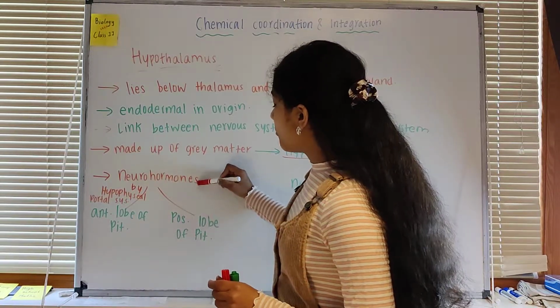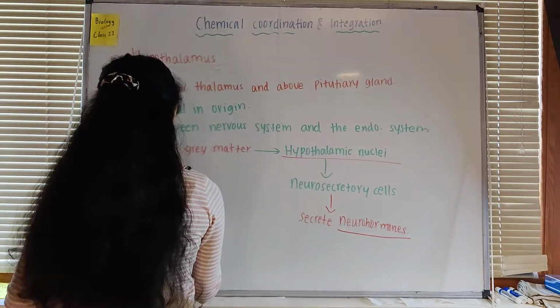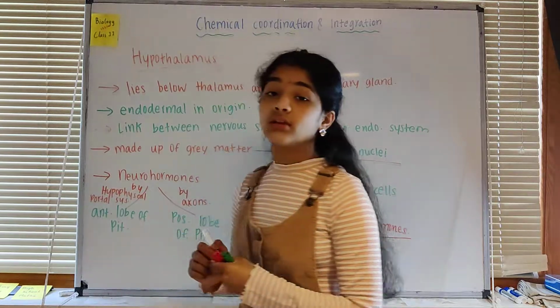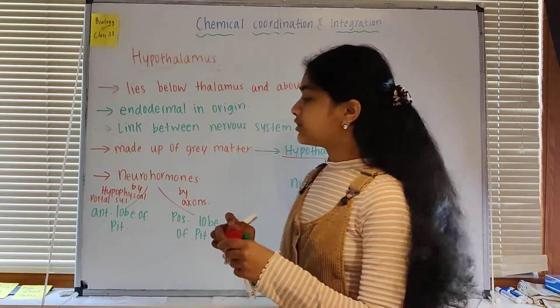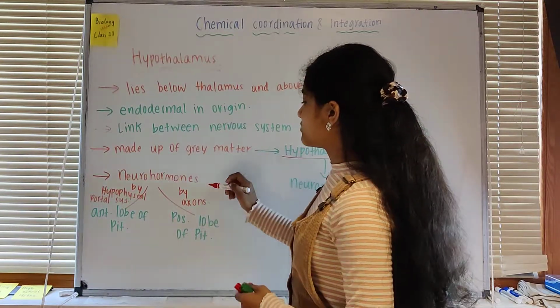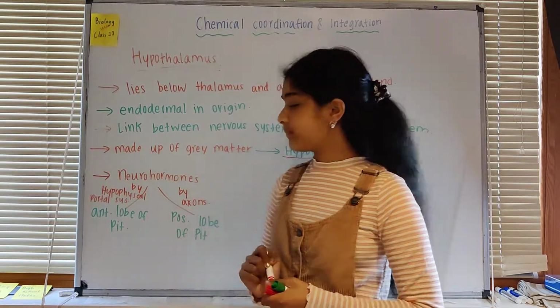Now, these neurohormones are sent to the posterior lobe of the pituitary gland by axons. So we know what an axon is. It is a part of the nerve cell, or neuron. It's a long fiber present in the neuron. So by these axons, the neurohormones are sent to the posterior lobe of the pituitary gland.